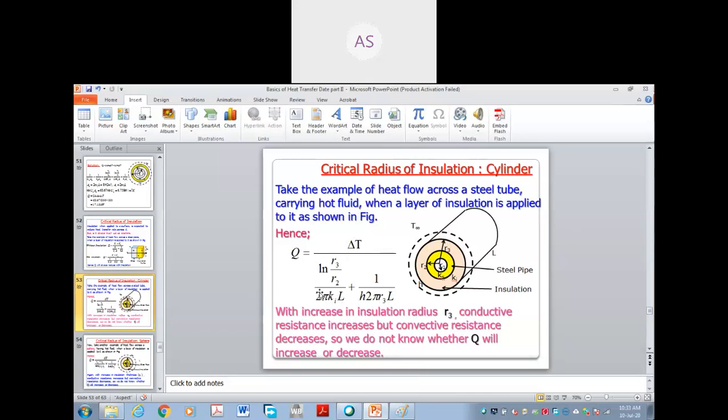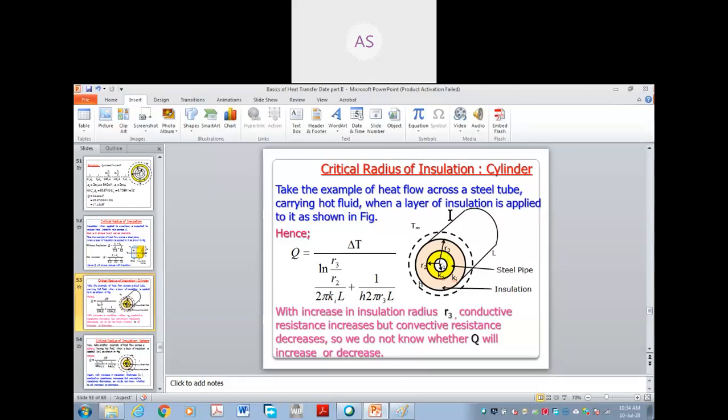This term increases. What will happen to this denominator, will it increase or decrease? See, here 2 pi is a number that will not affect. ki is the thermal conductivity of insulation, a property of the material.